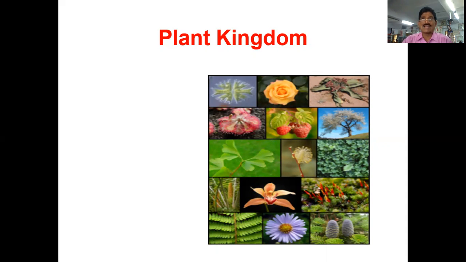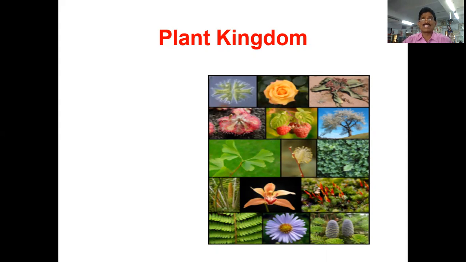When you see these plants, some are very small organisms, and some are herbs, shrubs, and trees. Some plants have the green chlorophyll pigment. They are known as autotrophs. Some of the organisms, like fungi, do not have any chlorophyll pigment. They are known as heterotrophs, which depend upon dead organisms to get their nutrients. So in nature, there are many kinds of plants.